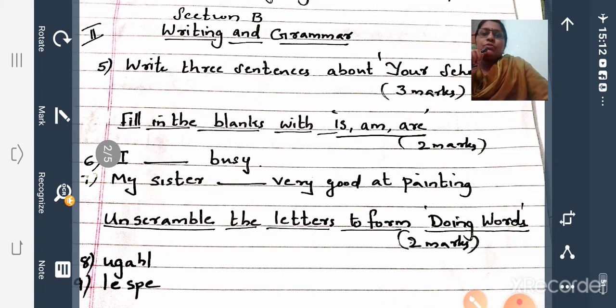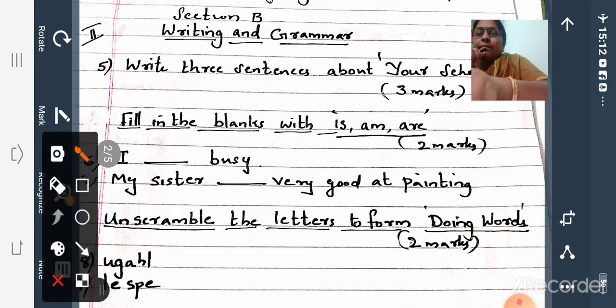Unscramble the letters to form doing words. Doing words, we have studied in lesson 8. Doing words, verbs. So there, in your grammar text page number 21, it is given. So study all those words, verbs. Okay, so here first one is unscramble the letters.